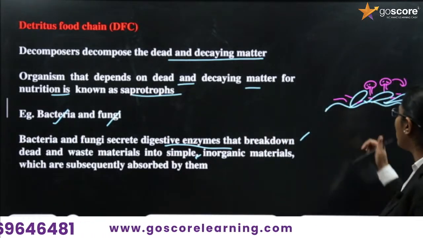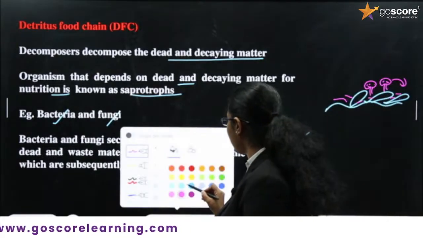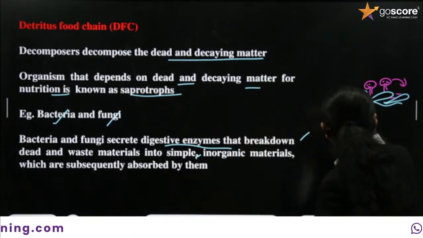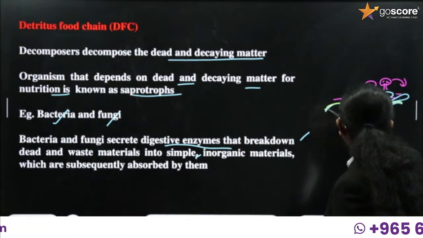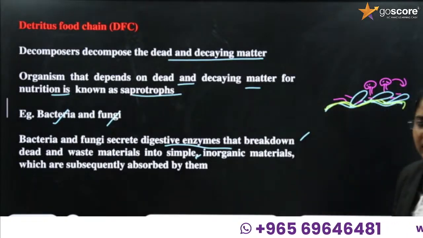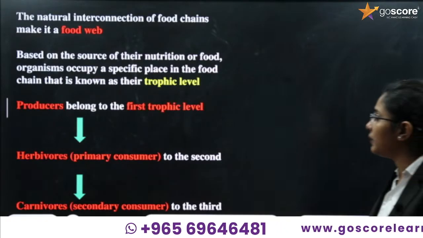Those inorganic materials are readily available in the soil, and this is then absorbed by the plants. Simple concept, the same thing that we have discussed from the beginning.